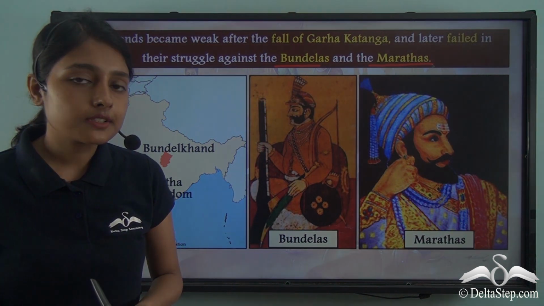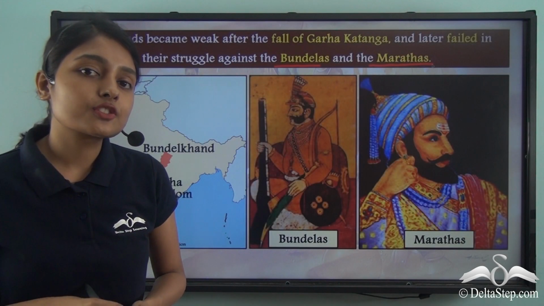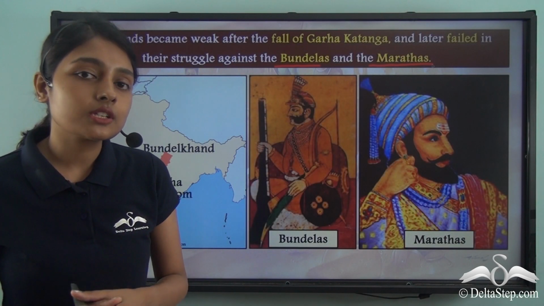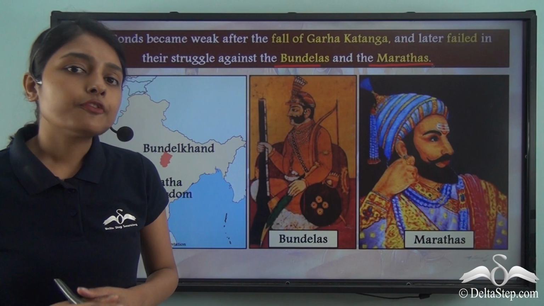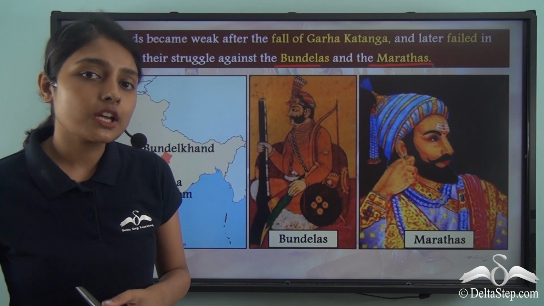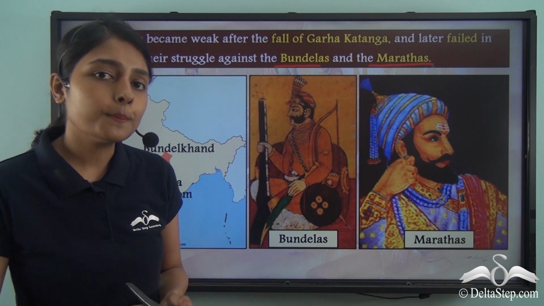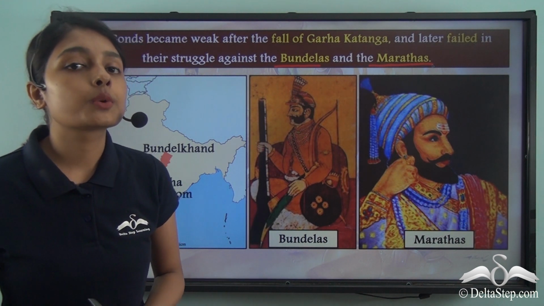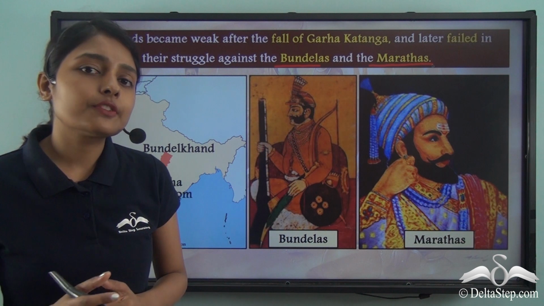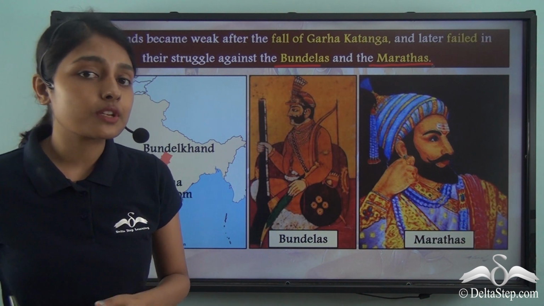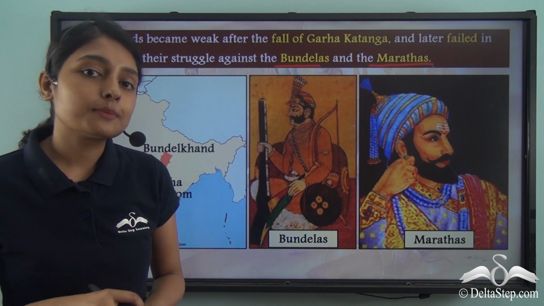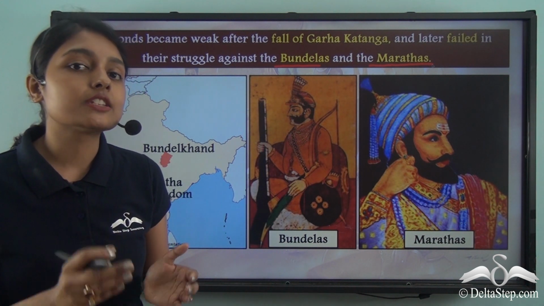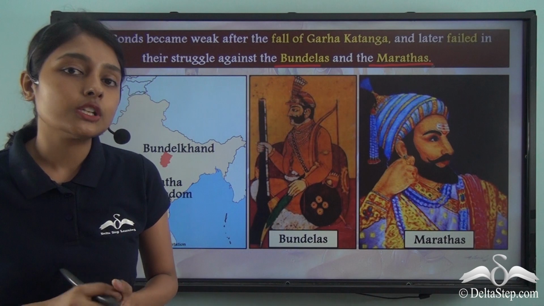What did we learn here? We learned that this was a tribe that could be found in a region that was known as Gondwana. This tribe, following the success story of the Rajputs, much like the Ahom, went on to form their own kingdom. In this lesson, we were also introduced to the administrative system of the Gonds. We got to know that the Gond administration was centralized and it was divided into several small units.